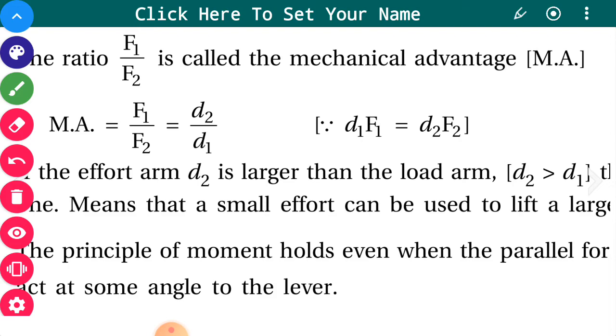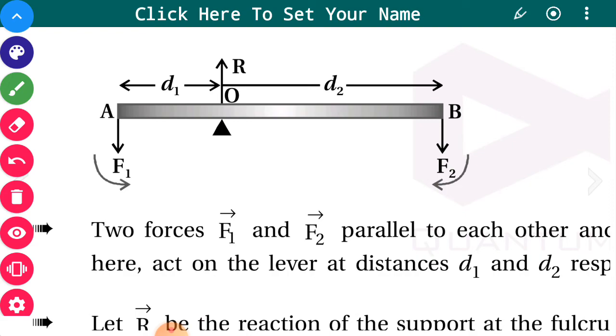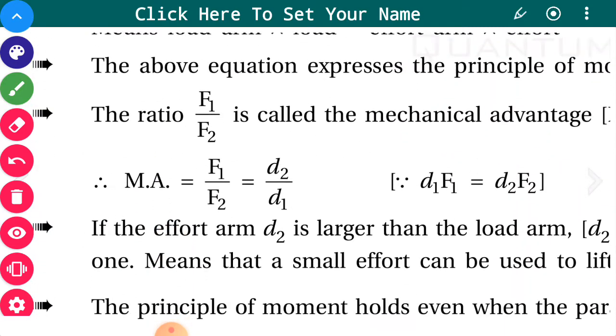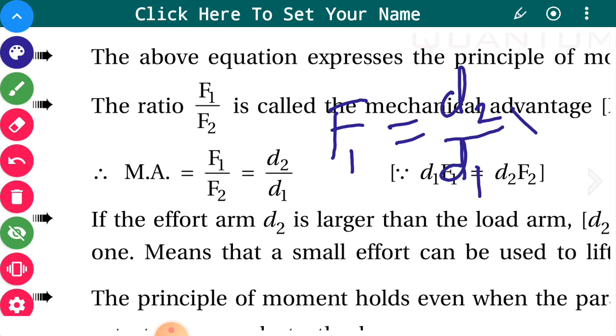If d2 is large and you apply less force, it becomes a force multiplier. F1, the force acting on the load, will be d2 upon d1 into F2.